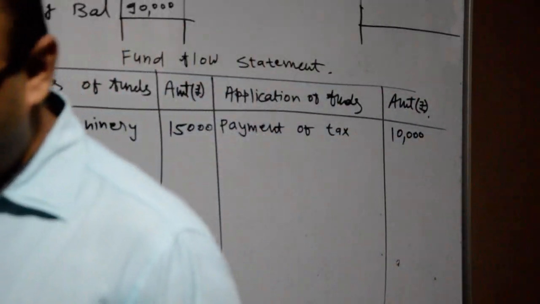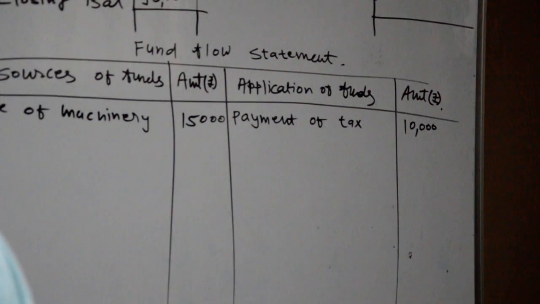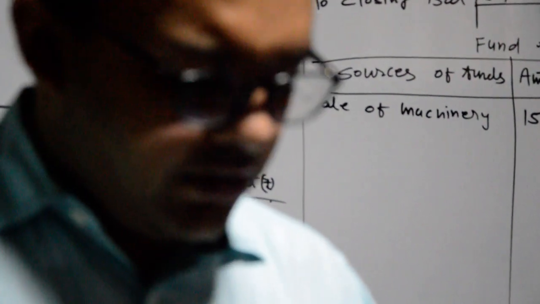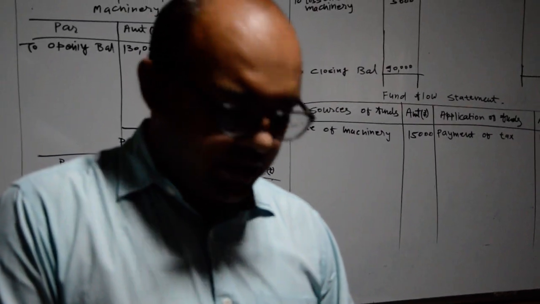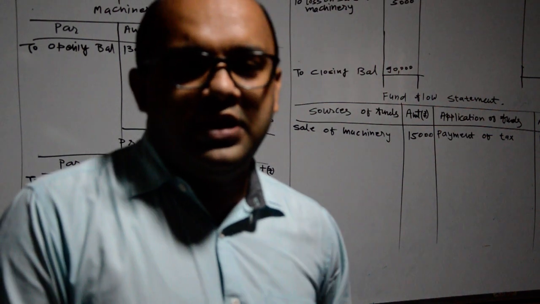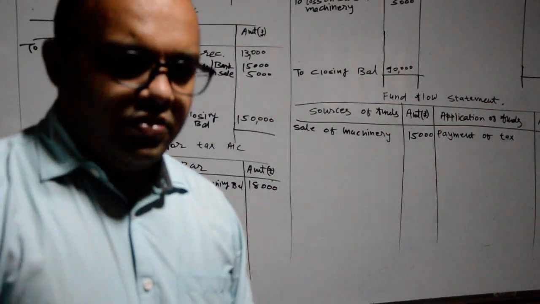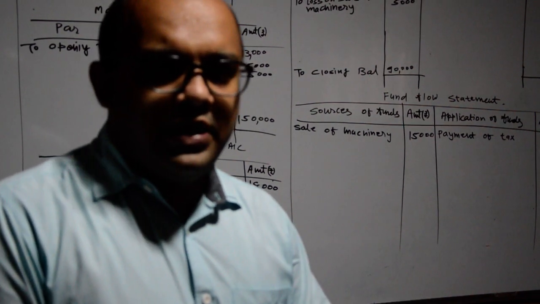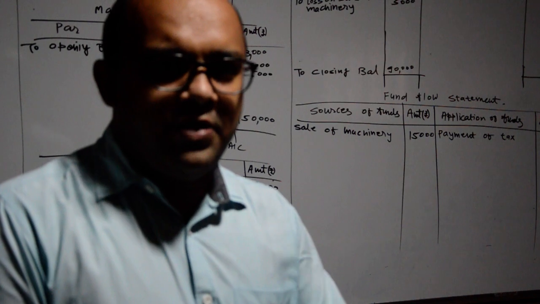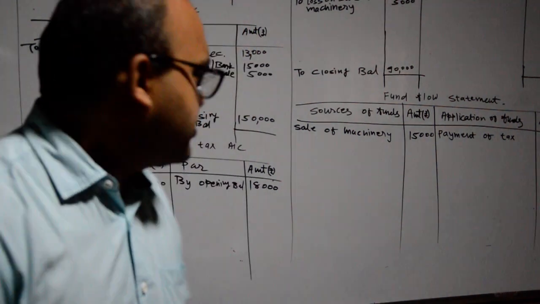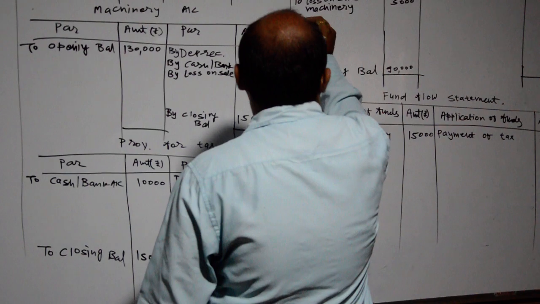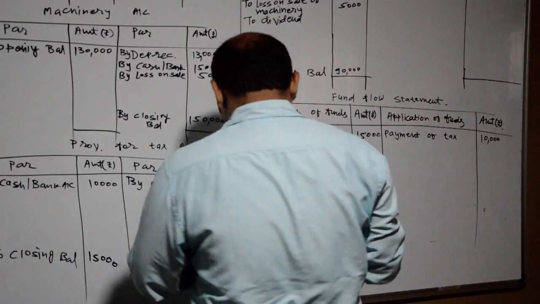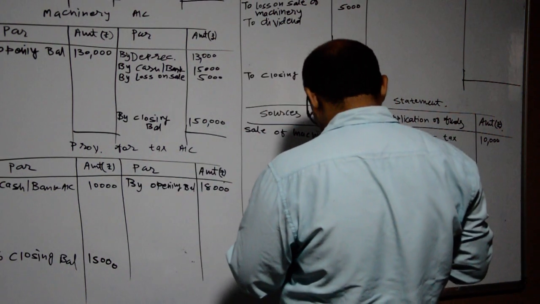Okay, then after we have given dividend. So please students, check whether there is any amount in the balance sheet. If we check the balance sheet, there is no information for dividend, so the only information is given in adjustment. And when dividend is given only in adjustment, then the effect will be on the debit side of the P&L adjustment account, and the second effect of payment will be given on the application of fund side. So here the effect will be given to dividend, how much amount? 20,000.